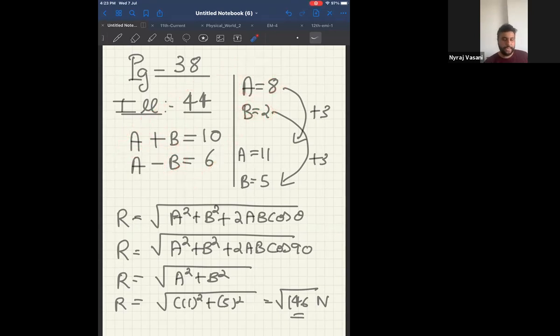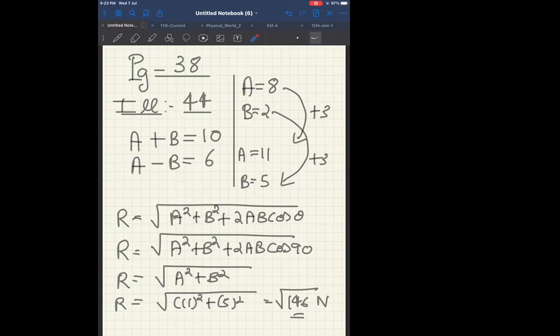Correct? Now what they are saying is, if each force is increased by 3 Newton, that means 8, if I increase it by 3, can I say my new value of a will be 11? And b, which is 2, if I increase it by 3, I can say my new value of b is 5. Therefore, my old value of a was 8, my new value is 11 because it is increased by 3. My old value of b is 2, my new value of b is 5 because it is increased by 3.